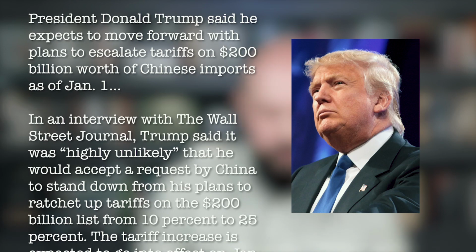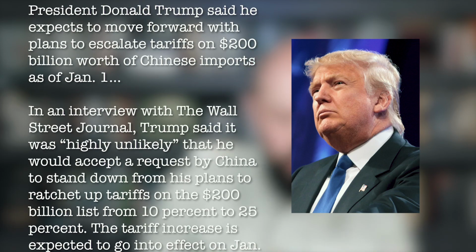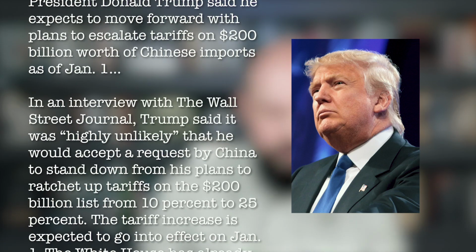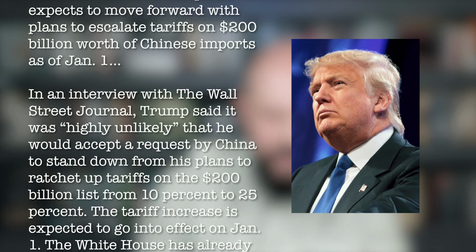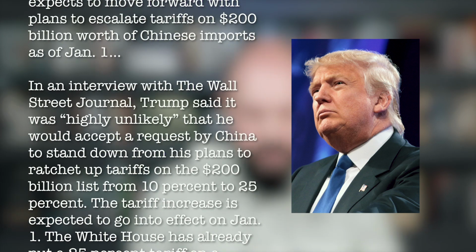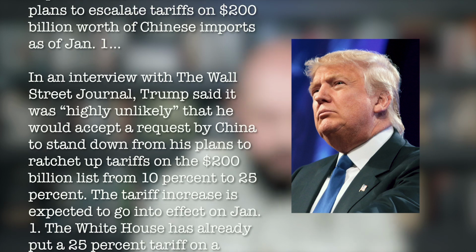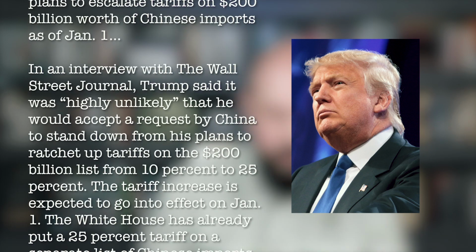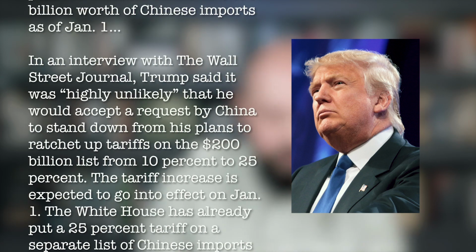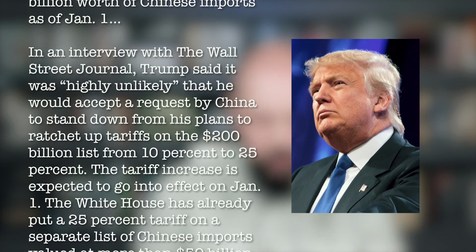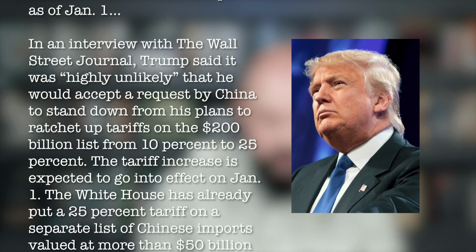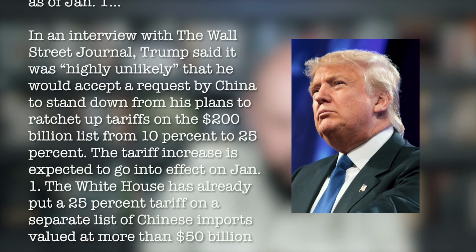So, this happened yesterday. President Donald Trump said he expects to move forward with plans to escalate tariffs on $200 billion worth of Chinese imports as of January 1st. In an interview with the Wall Street Journal, Trump said it was highly unlikely that he would accept a request by China to stand down from his plans to ratchet up tariffs on the $200 billion list from 10% to 25%. The tariff increase is expected to go into effect on January 1st.